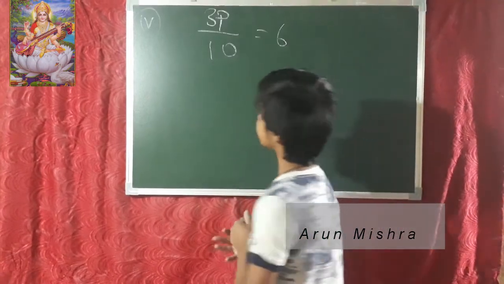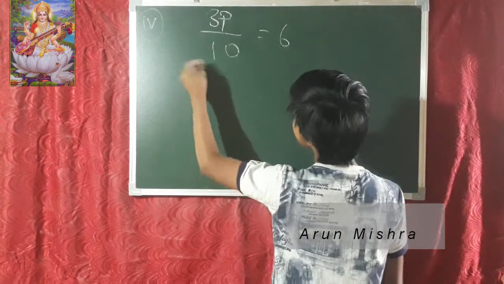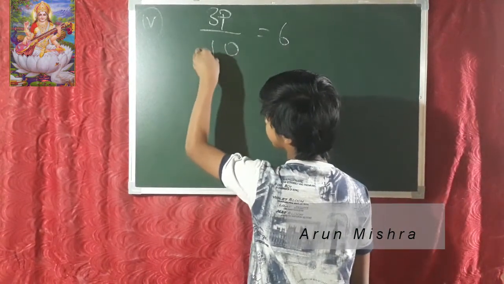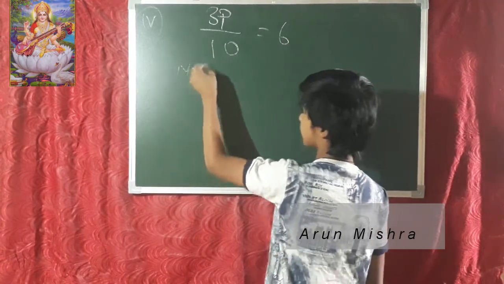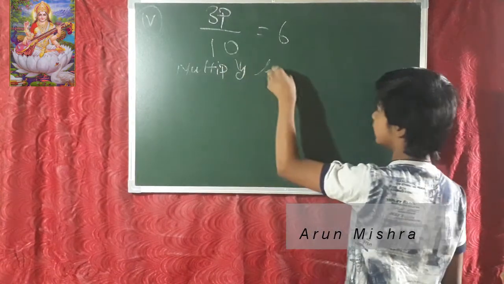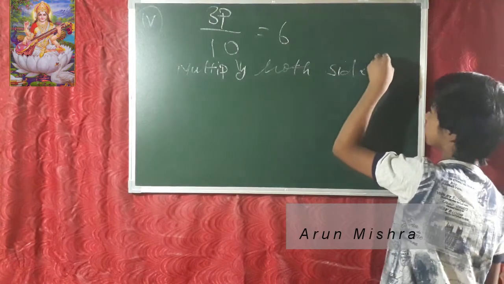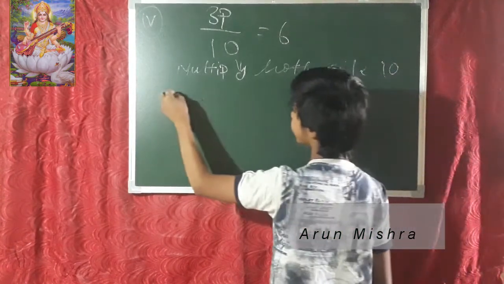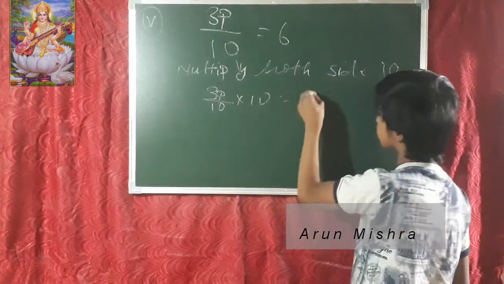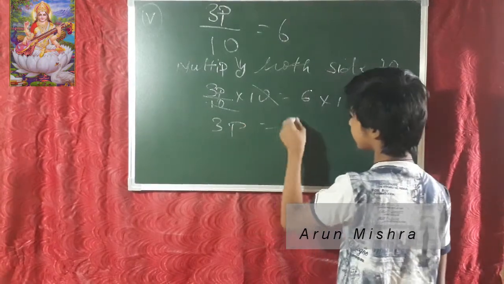So friends, now we're going to start our fourth number question: 3p upon 10 is equal to 6. Now you can solve this question. 3p upon 10 means what? Multiply both sides by 10. So 3p upon 10 into 10 is equal to 6 into 10. The 10s cancel. 3p is equal to 60.